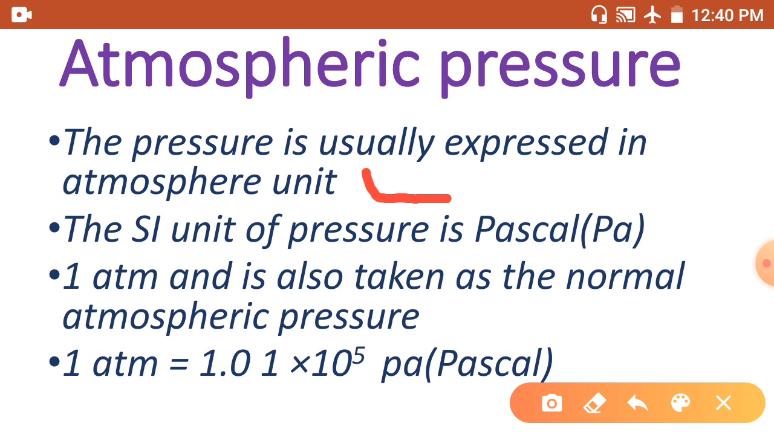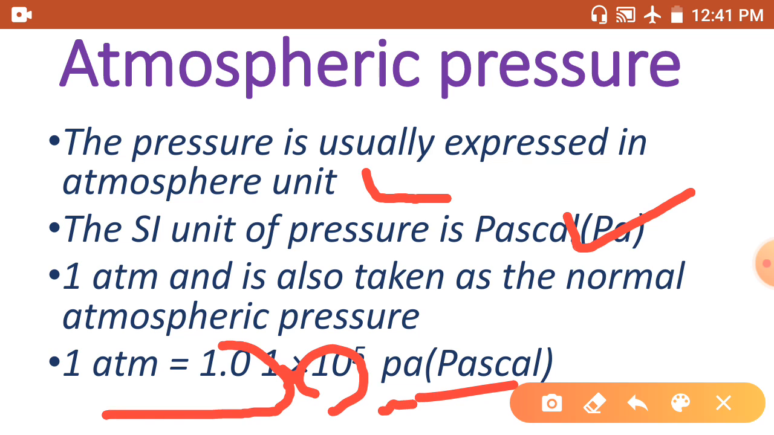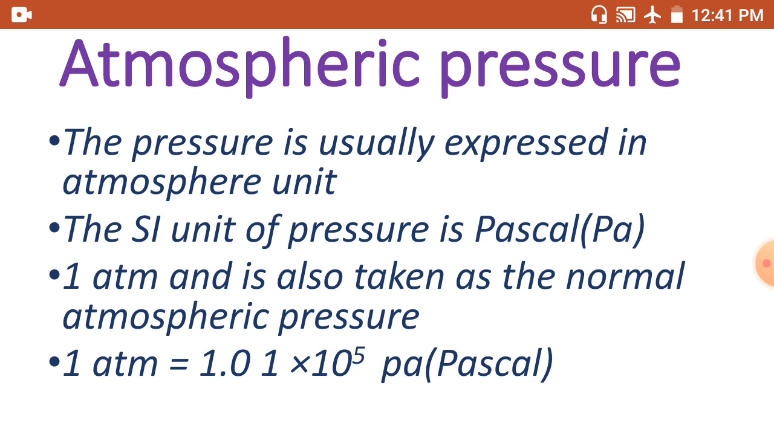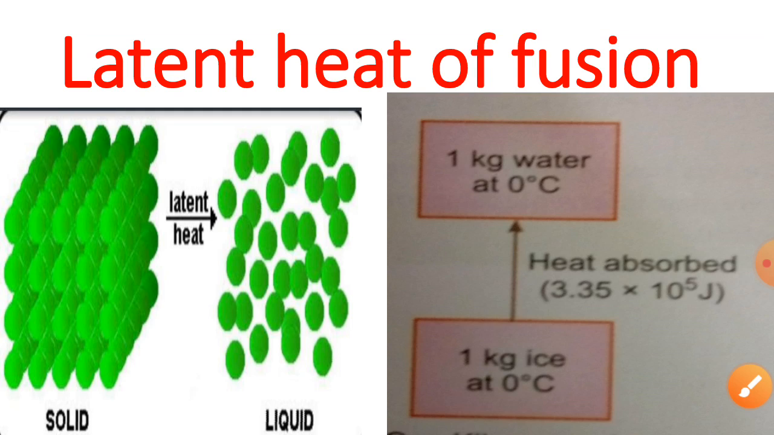The unit of pressure is Pascal, and we represent it with Pa. Now 1 atm is also taken as the normal atmospheric pressure. The atmospheric pressure at sea level is 1 atmosphere, and it is taken as the normal atmospheric pressure. Now 1 atmospheric pressure is equal to 1.01 × 10^5 Pa, Pascal. Pa means Pascal.